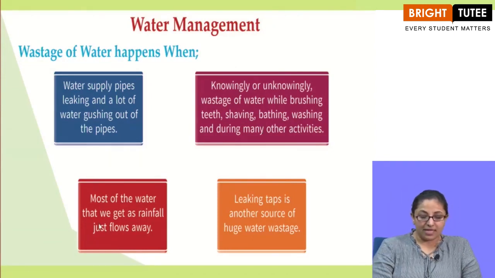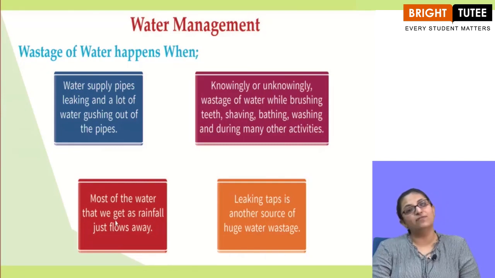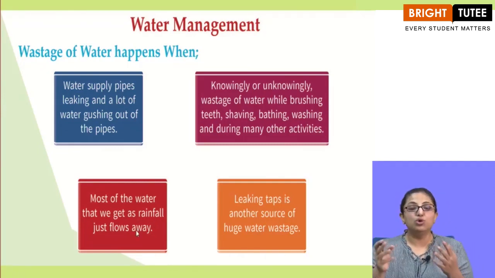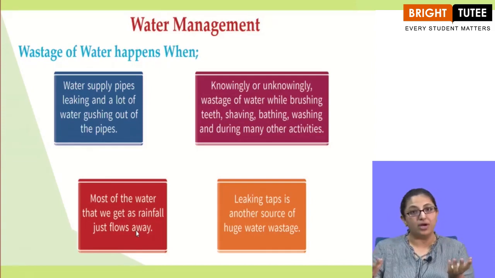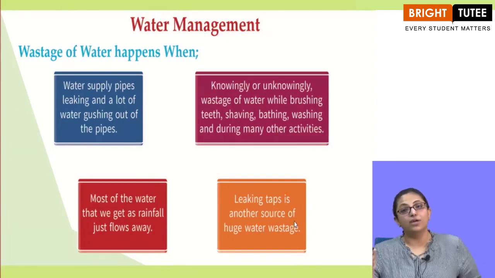Most of the water that we get as rainfall just flows away. Sometimes we do not store the rainwater and it just flows away. However, rainwater is the natural source of water and we are not able to store it. So that is a wastage of water. And leaking taps are another source of huge water wastage. Leaking taps or broken taps are basically another major source of water wastage.